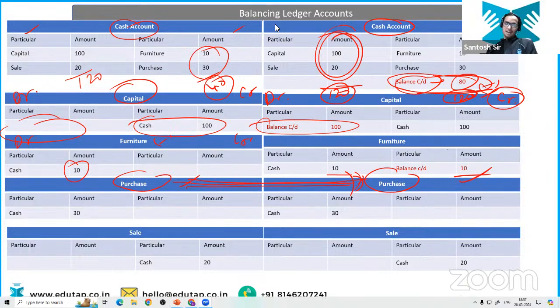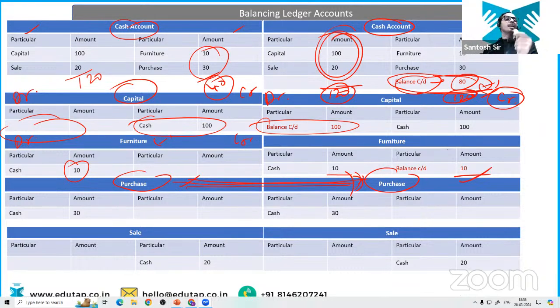Yeah, it is not going to get carried forward and it is a temporary account. Very good. It is an expense account. Very good, everyone. Because it is going to be closed down at the end of the financial year, by transferring the balance amount to the profit and loss account, it is going to impact your profit and loss account. It is not going to get carried forward to the next year.